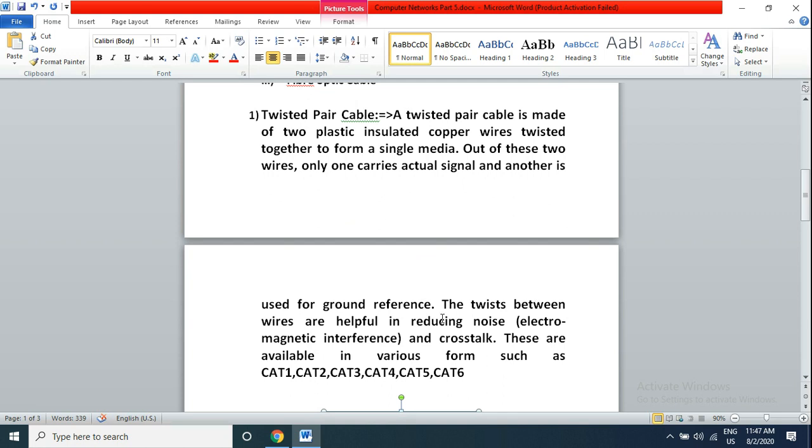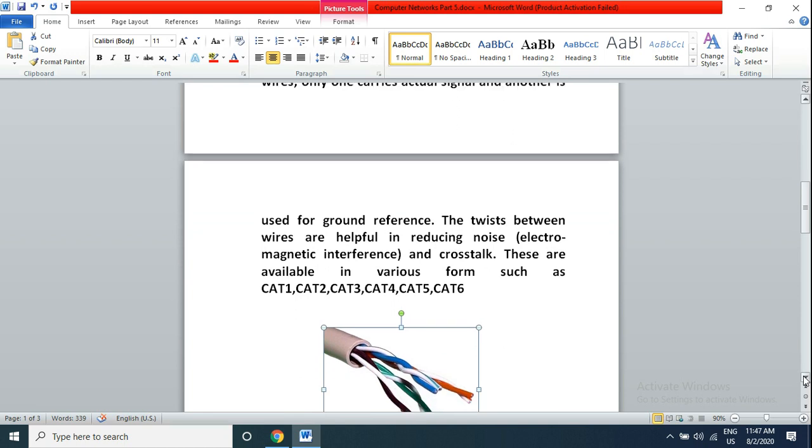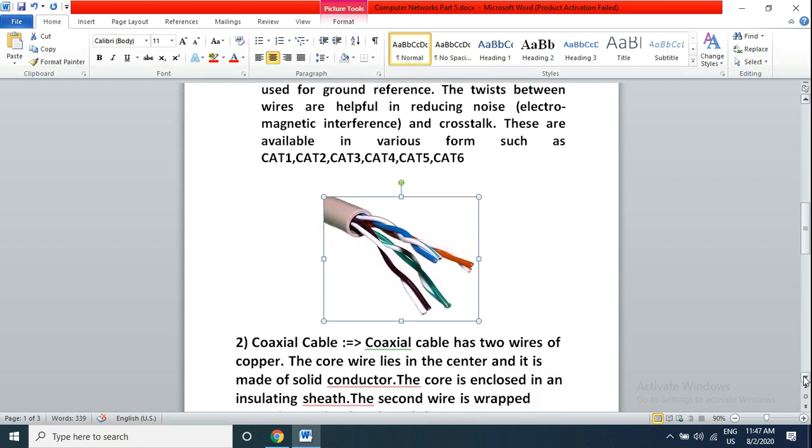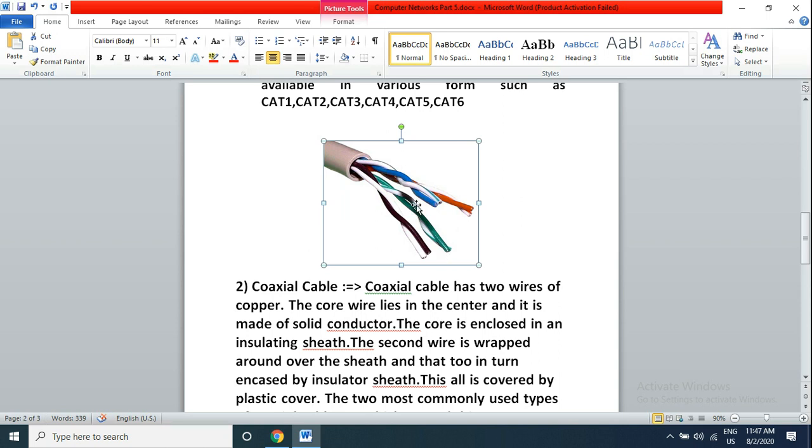The twists between the wires are helpful in reducing noise. If there is any electromagnetic interference or noise, the twisted wires help to reduce it, and crosstalk too. These are available in various forms such as Cat1, Cat2, Cat3. There are many types of twisted pair cable available in the current market, so we can buy according to our need. This is the diagram of a twisted pair cable.